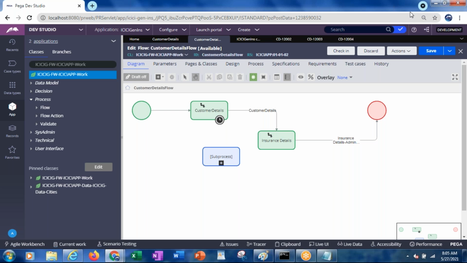That's all, Jagdish. Tomorrow we will be seeing something called rule resolution, and after that we will be going for the email notification.